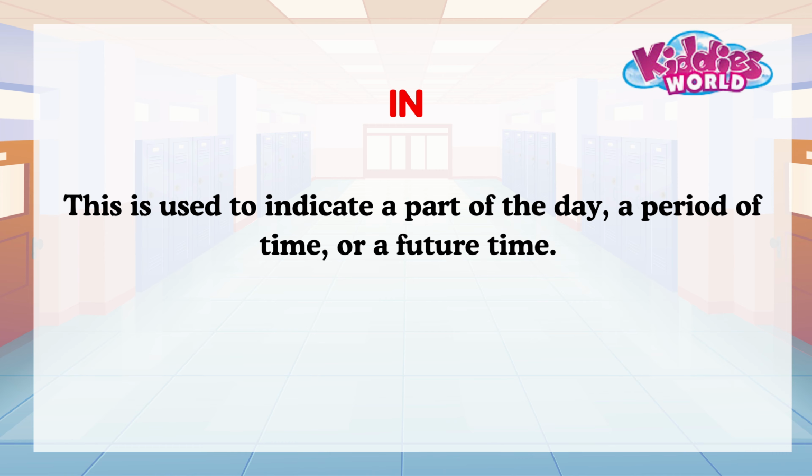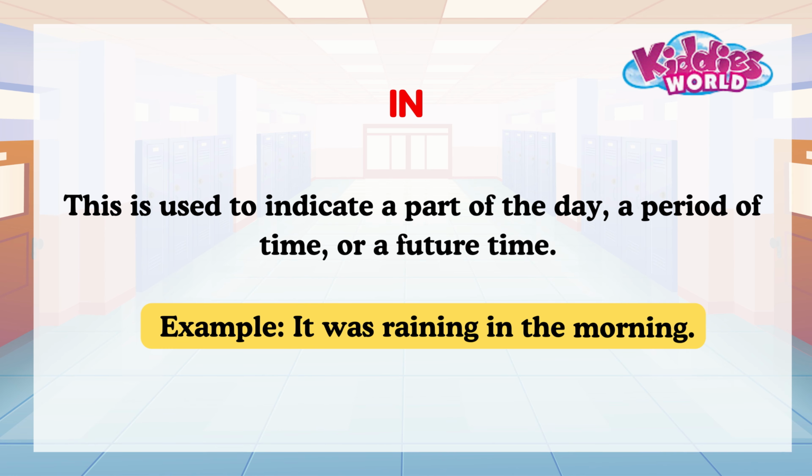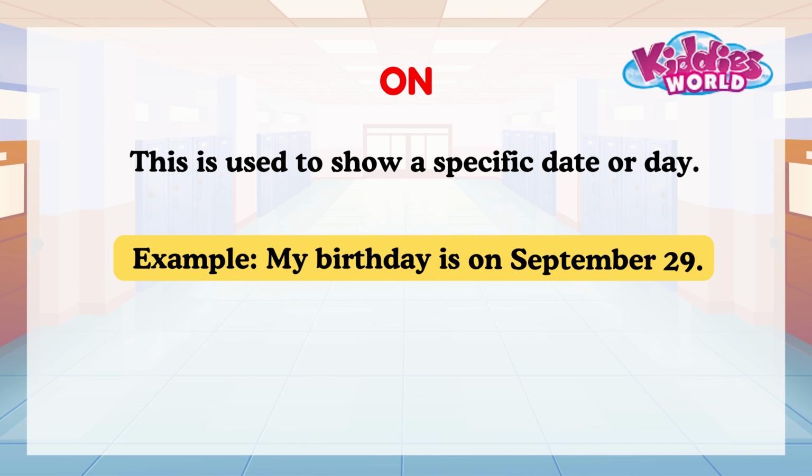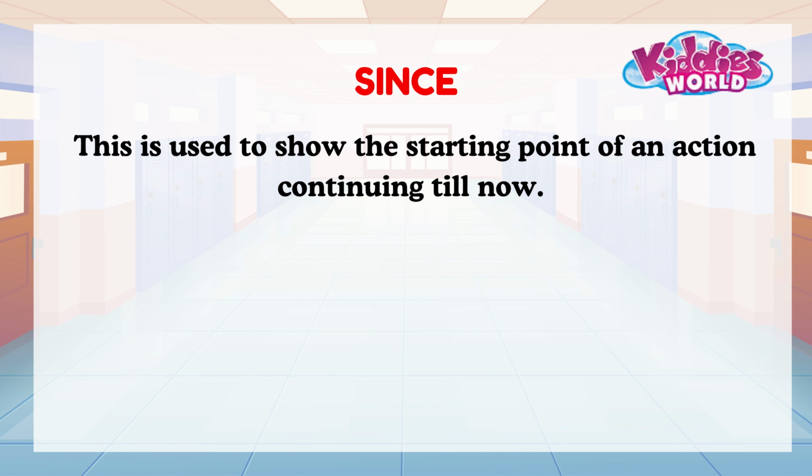In. This is used to indicate a part of the day, a period of time, or a future time. Example, it was raining in the morning. On. This is used to show a specific date or day. Example, my birthday is on September 29.